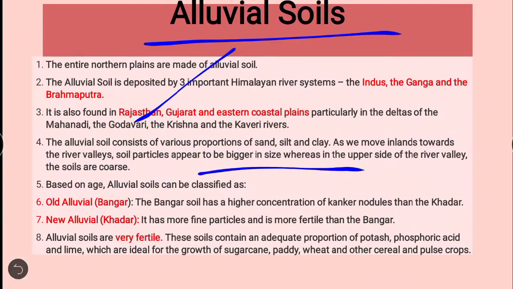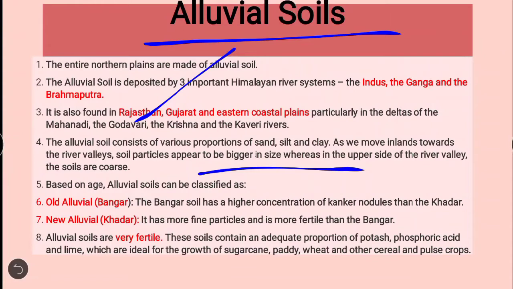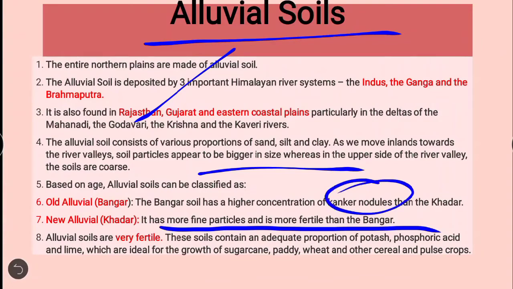If it is old, it has a higher concentration of kankar nodules than Khadar. This is the property of old alluvial soil. The new alluvial soil has more fine particles and is more fertile than Bhangar. So Khadar, or new alluvial soil, is very good for cropping compared to old alluvial soil, because old alluvial soil has lots of kankar nodules in it, so it is not sufficient for the growth of the crop.